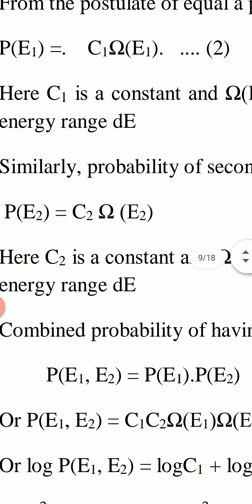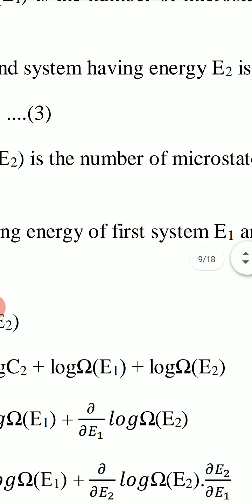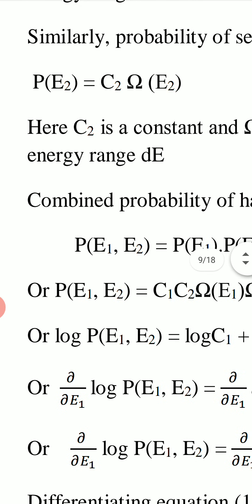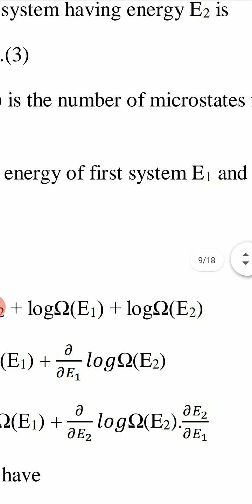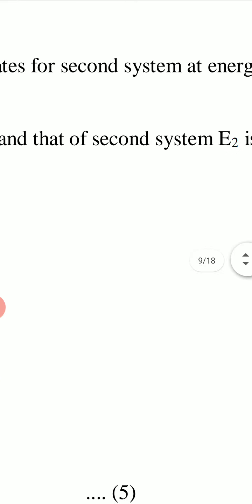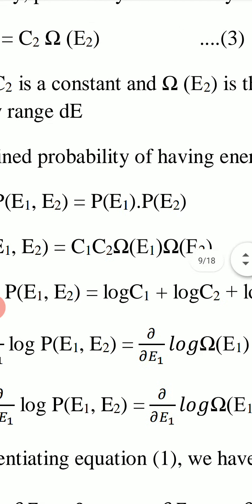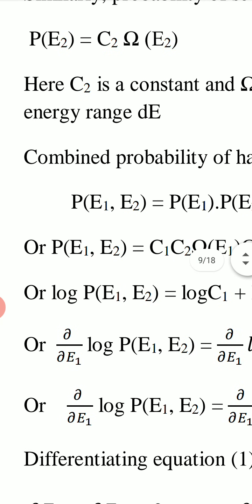Similarly, probability of second system having energy E2 is given by P(E2) equal to C2 omega(E2). C2 is also a constant and omega(E2) is the number of microstates for second system at energy E2 in very small energy range dE.